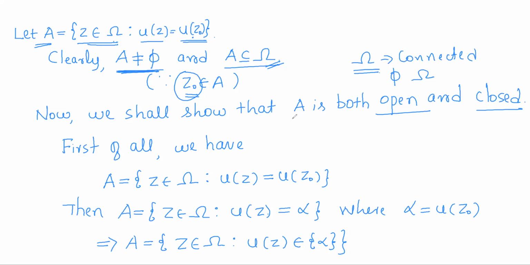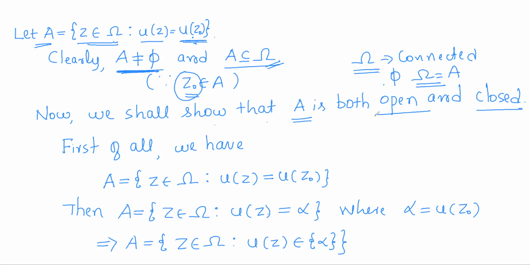So A has to be either the empty set or the whole set. As A is non-empty, A has to be the whole set. That means all the elements in omega are elements of A, so for all points in omega, u of z will be equal to the fixed value u of z naught. That means u will be a constant function, which will be a contradiction. So this is the idea.